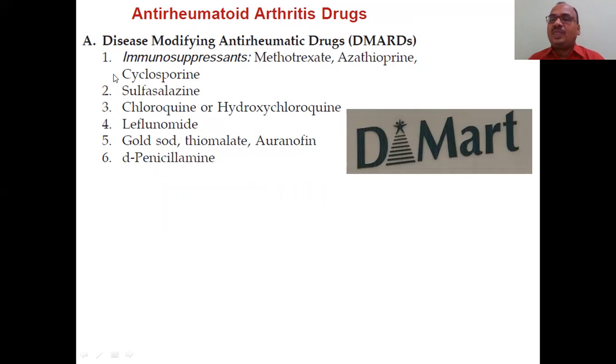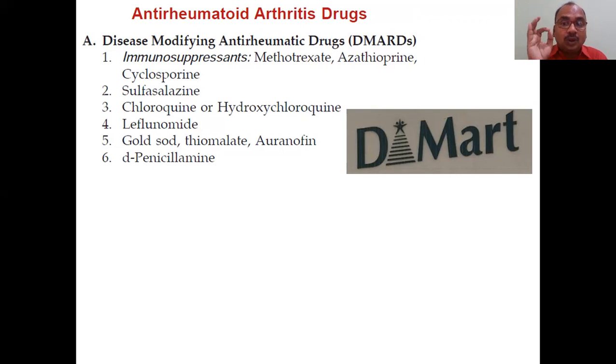First one, immunosuppressants. Here, a total of 6 are there. Immunosuppressants first, 3 drugs are there: methotrexate, very important one, azathioprine, cyclosporine. They suppress the immune system. Sulfasalazine, number 2.